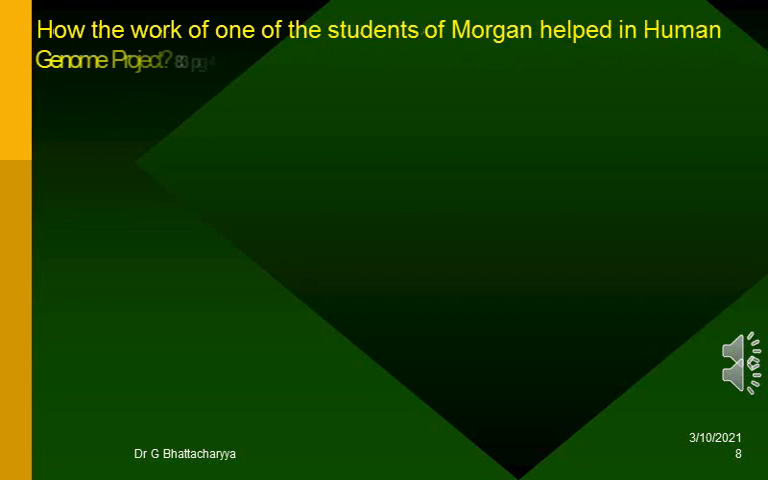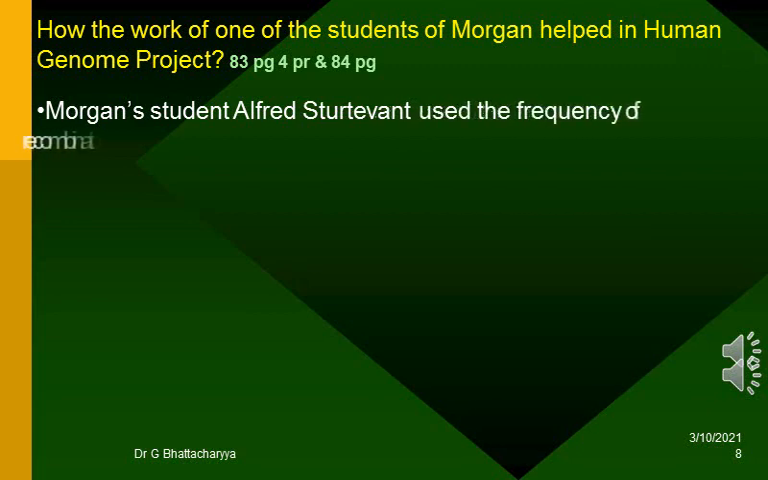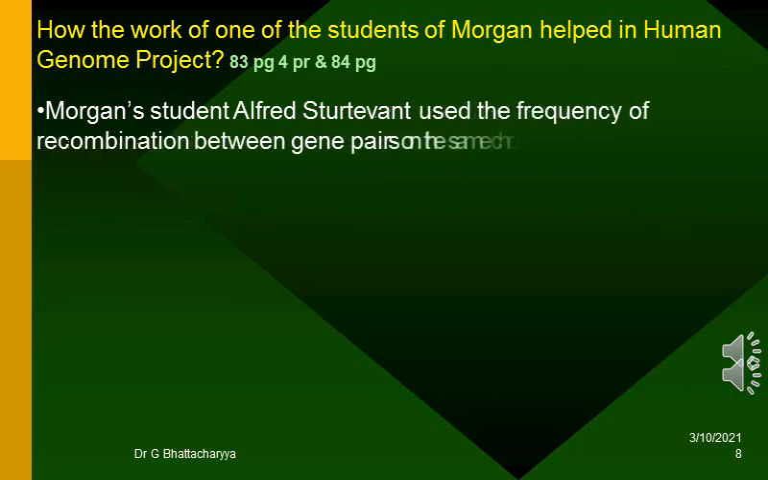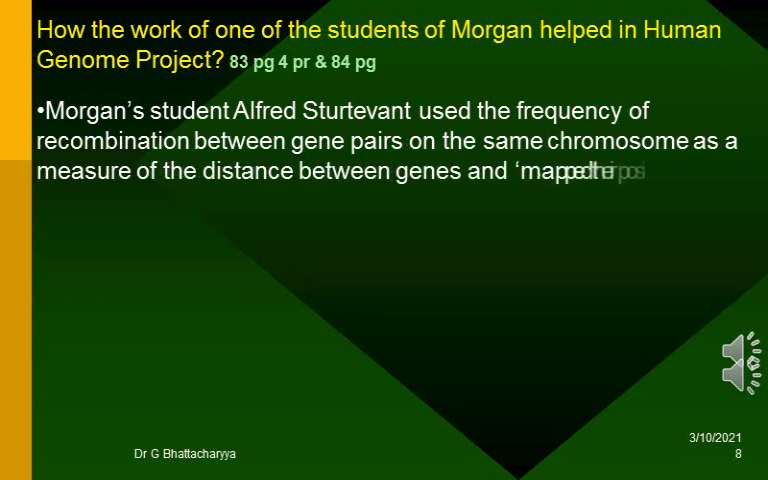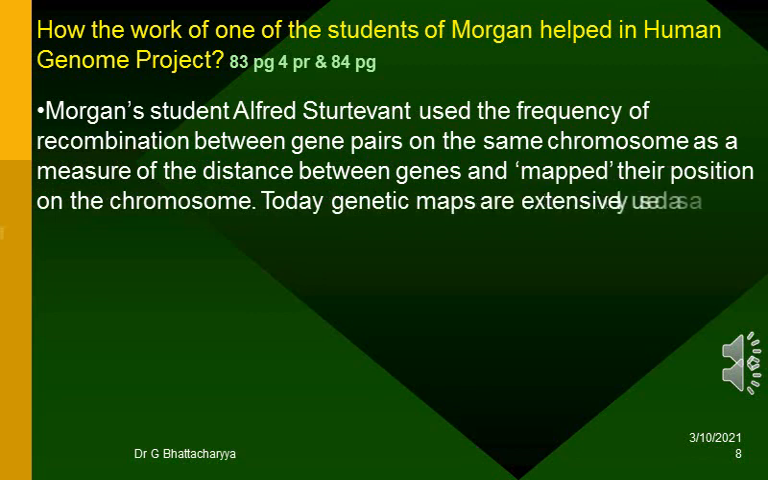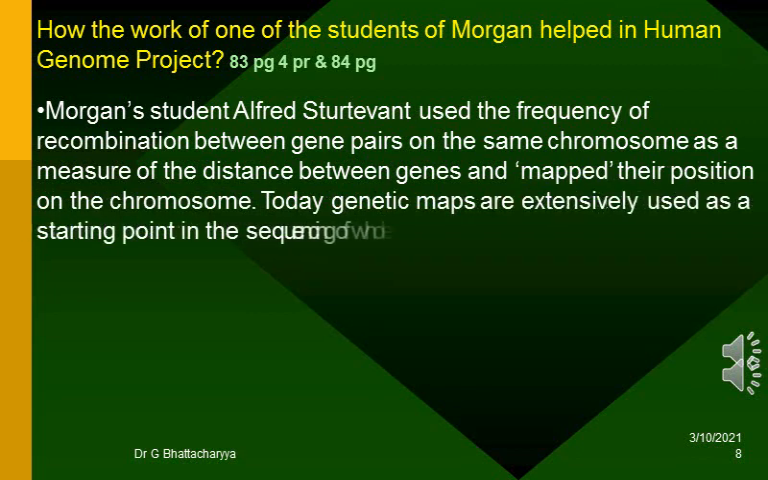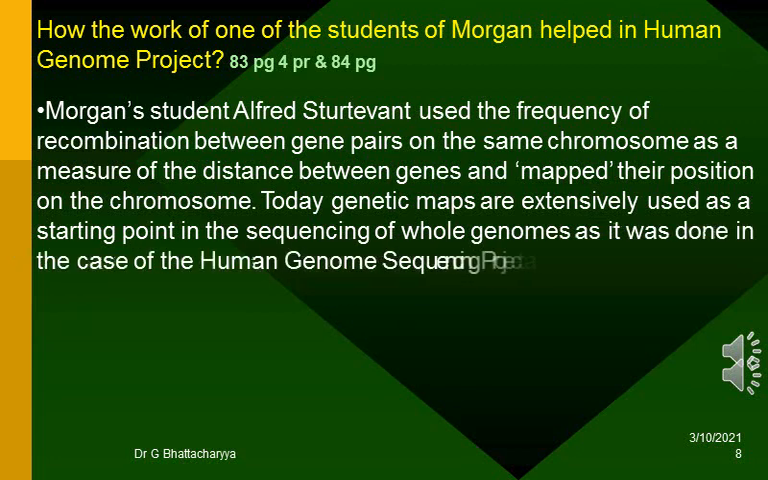How the work of one of the students of Morgan helped in the Human Genome Project? Morgan's student Alfred Sturtevant used the frequency of recombination between gene pairs on the same chromosome as a measure of the distance between genes and mapped their position on the chromosome. Today, genetic maps are extensively used as a starting point in the sequencing of whole genomes, as it was done in the case of the Human Genome Sequencing Project also.